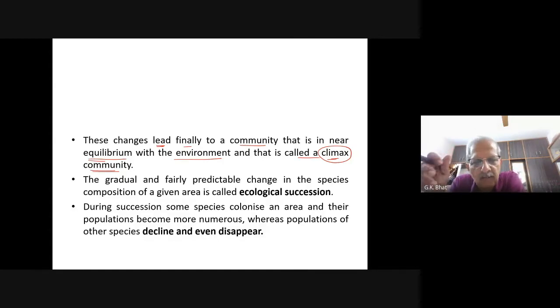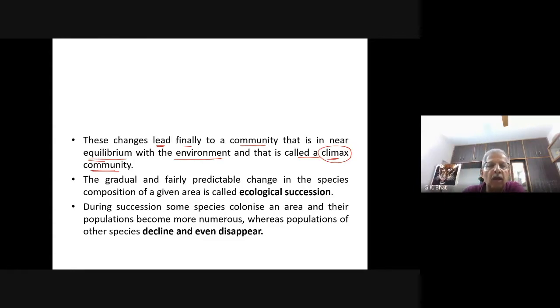And this climax community may get disturbed at any time, as we are disturbing Western Ghat now. It was a solid Western Ghat. Wherever you see, thick woody trees used to be there. But now hardly you will get any such thick forest in any part of India. Wherever you go, you see the interference of human beings.